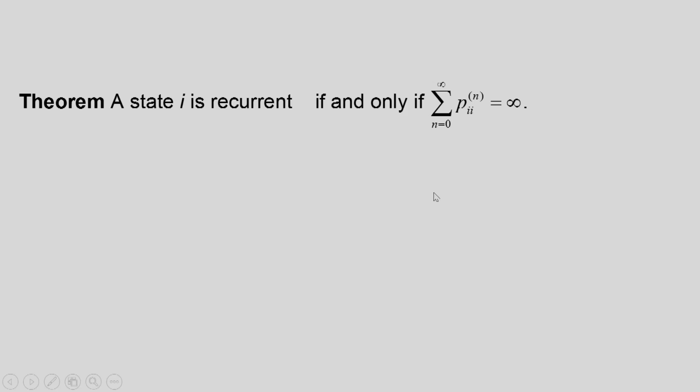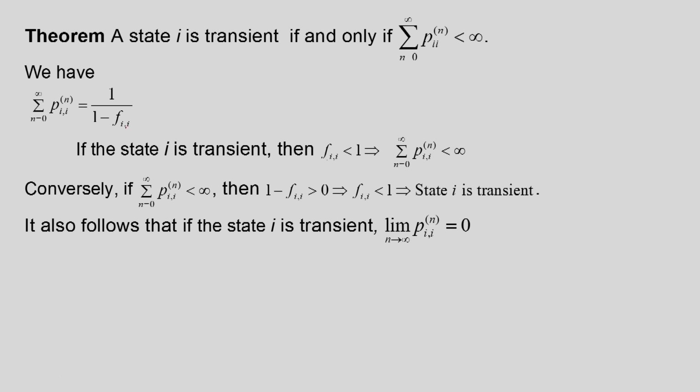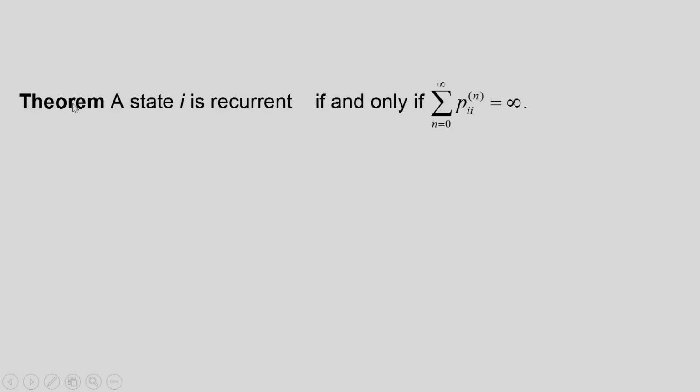Now, from the same expression, if f_i is equal to 1, that means if the state is recurrent, then this term will become infinite. Therefore, this left hand summation will become infinite. So, what we can state is that a state i is recurrent if and only if the summation of p_i^n is equal to infinity, because if it is less than infinity, then it is transient. Therefore, it will be recurrent from this expression, that is, the earlier expression.